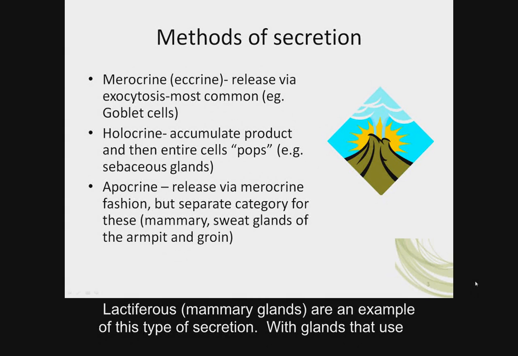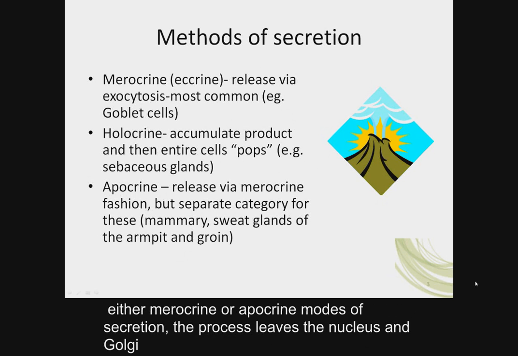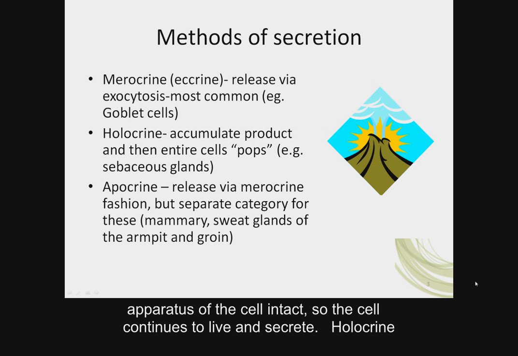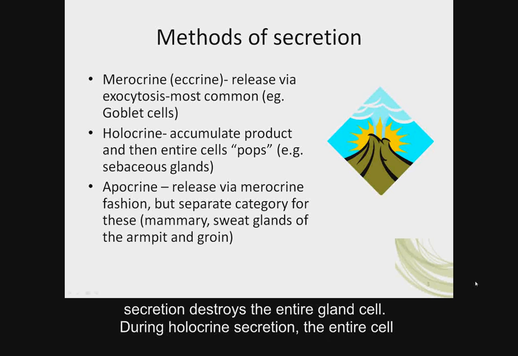Lactiferous, or mammary glands, are an example of this type of secretion. With glands that use either merocrine or apocrine modes of secretion, the process leaves the nucleus and Golgi apparatus of the cell intact, so the cell continues to live and secrete.